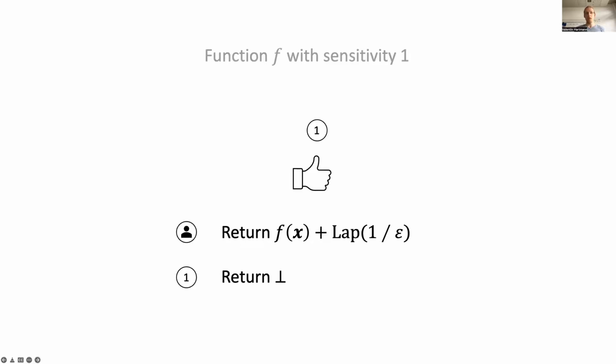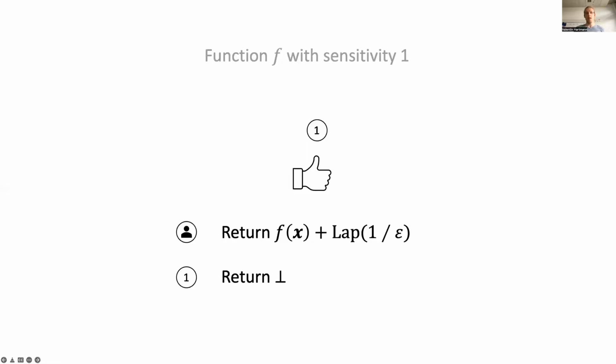If the coin comes up tails, we return the fixed bottom symbol, which is independent of the database. Thus, in this case, no private information is revealed. The overall mechanism has a DP guarantee of epsilon, but obviously this is an overestimation of the true leakage in the case where the coin comes up tails.